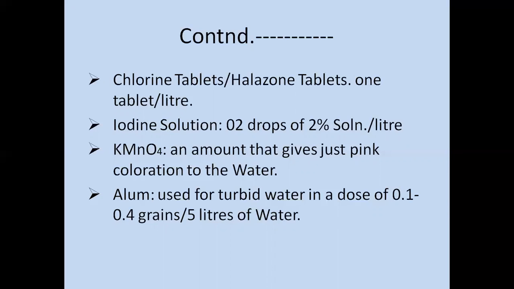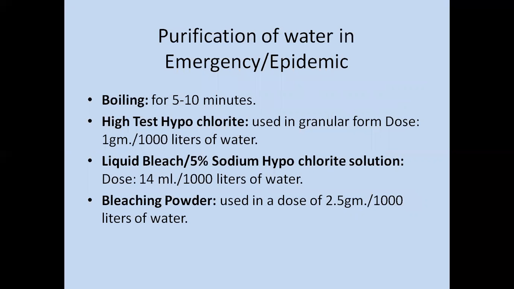Potassium permanganate, in an amount that gives just pink coloration to the water. And the next one is alum, used for turbid water in a dose of 0.1 to 0.4 grams per 5 liters of water.